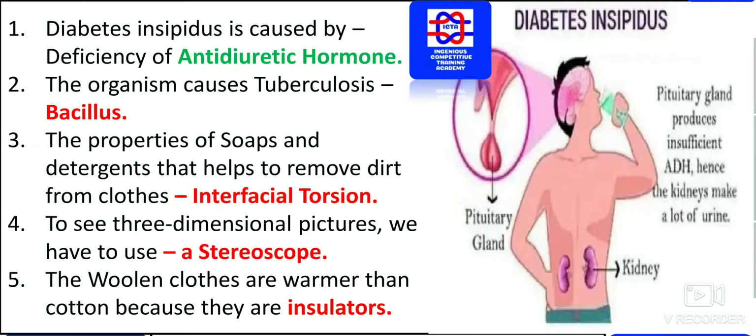The property of soaps and detergents that helps to remove dirt from clothes is interfacial tension. This is one thing you have to remember. This is the property of soaps and detergents that helps to remove dirt from clothes, because of interfacial tension only.